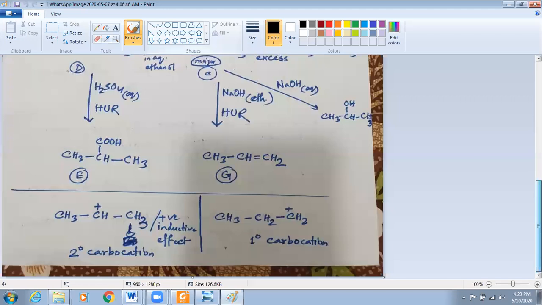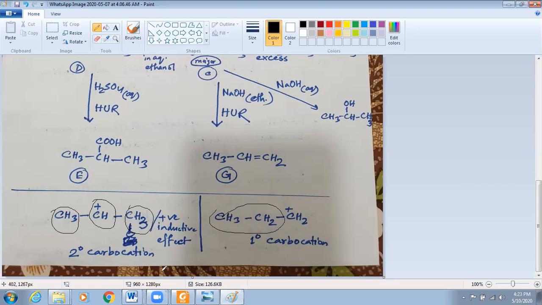Look at this reaction again. We have started with propene, right? If hydrogen is added here, this carbon will have a positive charge. So carbocation is formed here. At that time, we are having 2 alkyl groups. So this is 2 degree carbocation. And this one is 1 degree carbocation, with only one alkyl group around it.